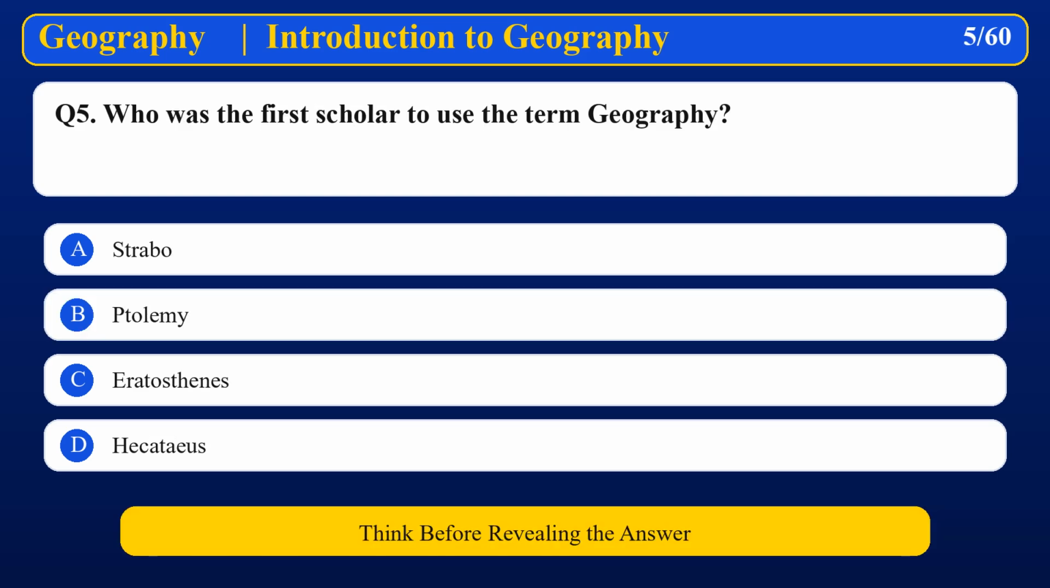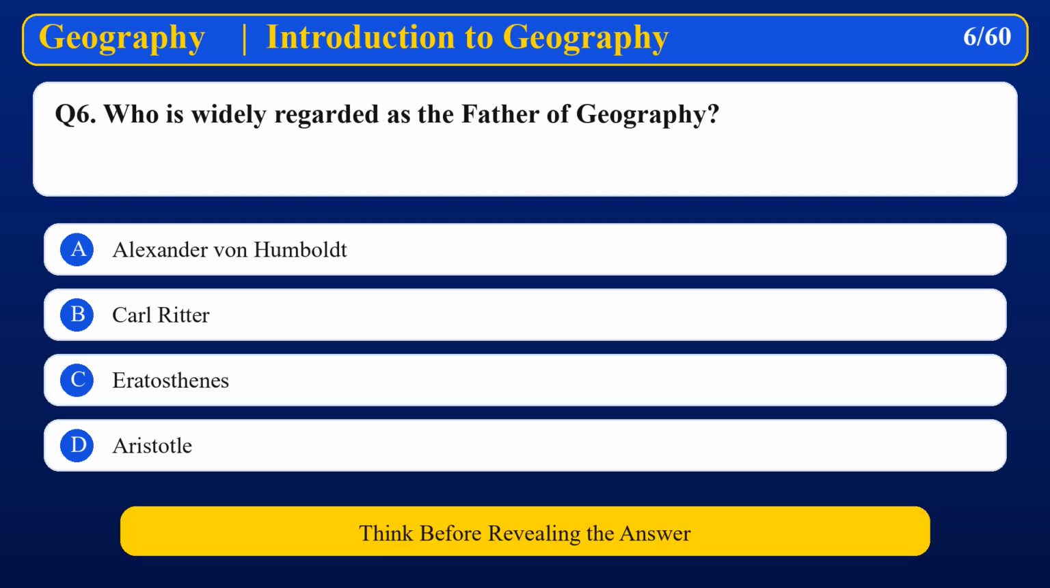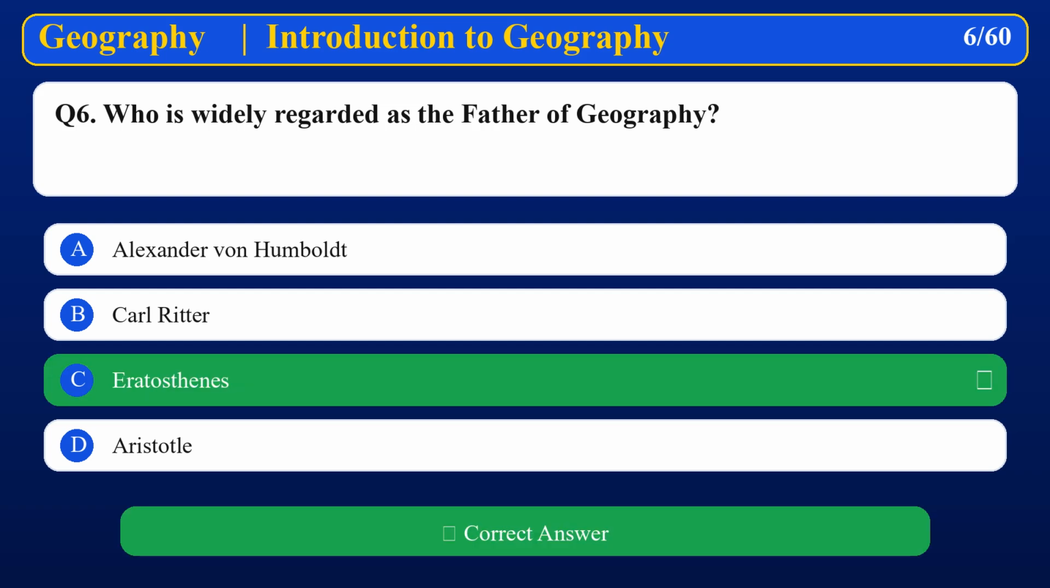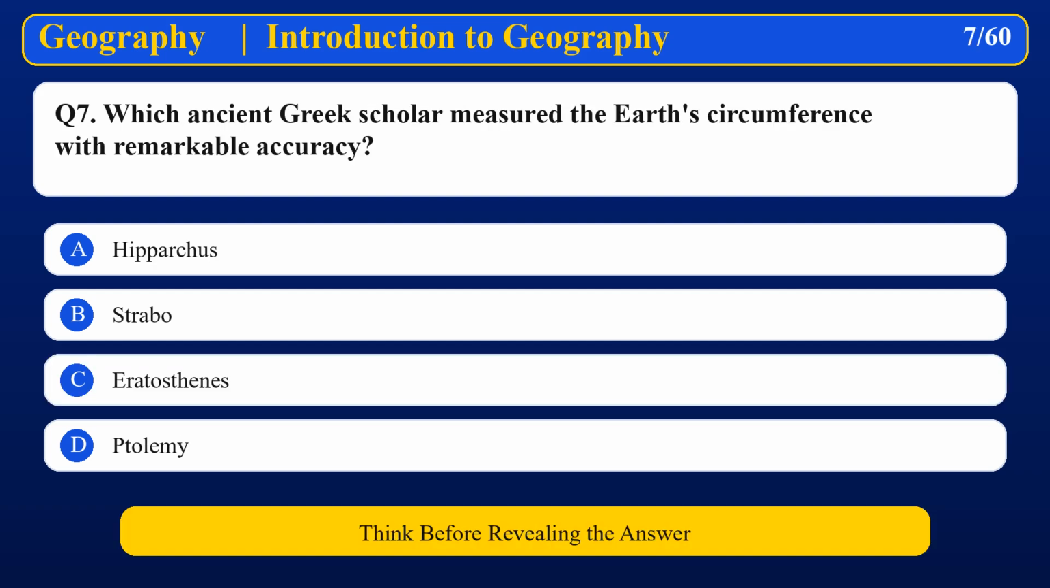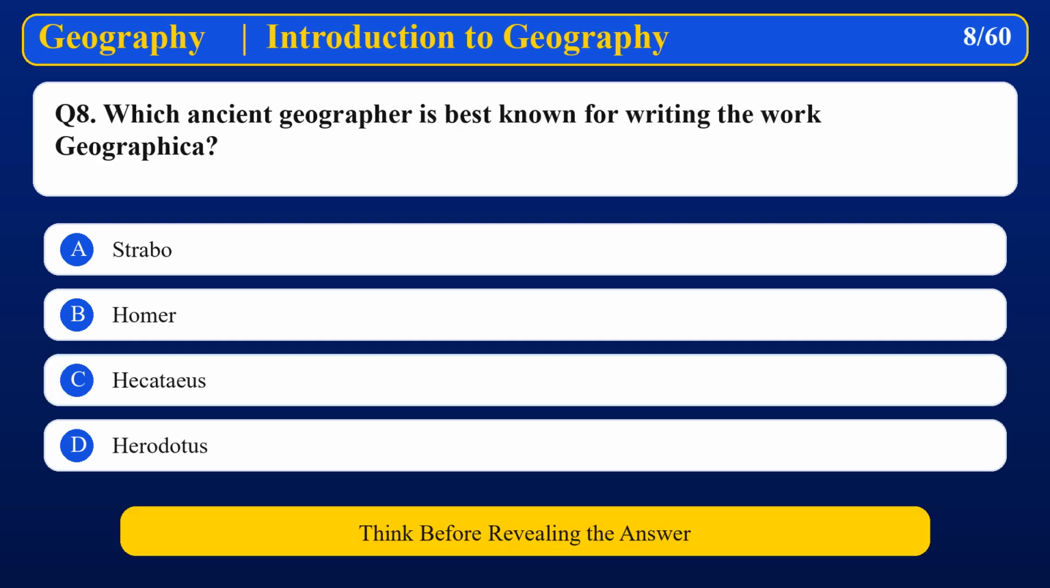Description. Who was the first scholar to use the term geography? Eratosthenes. Who is widely regarded as the father of geography? Eratosthenes. Which ancient Greek scholar measured the Earth's circumference with remarkable accuracy? Eratosthenes. Which ancient geographer is best known for writing the work Geographica?